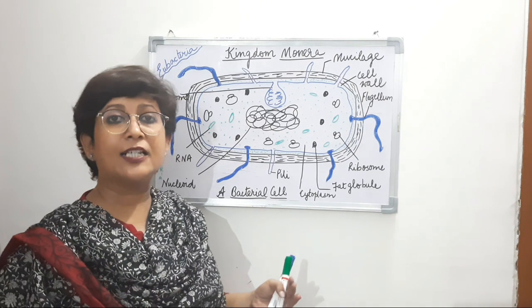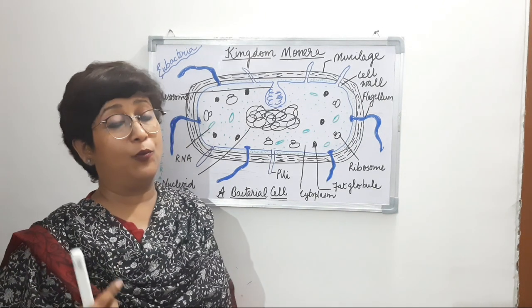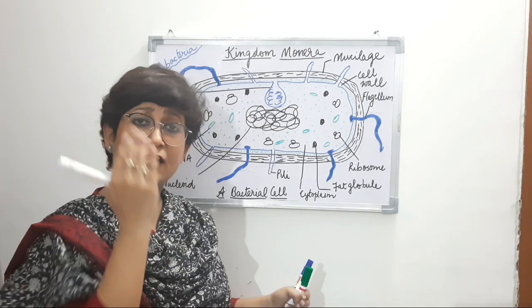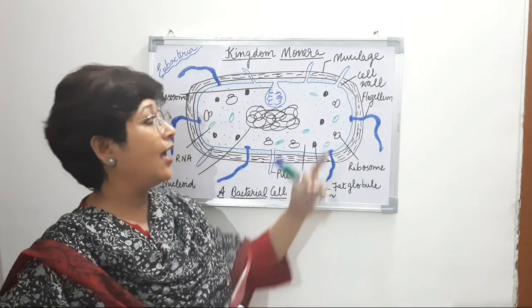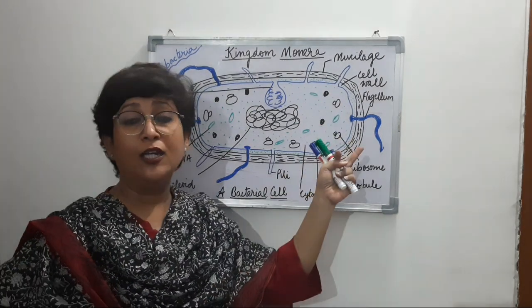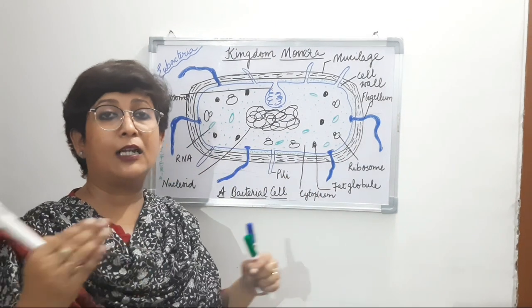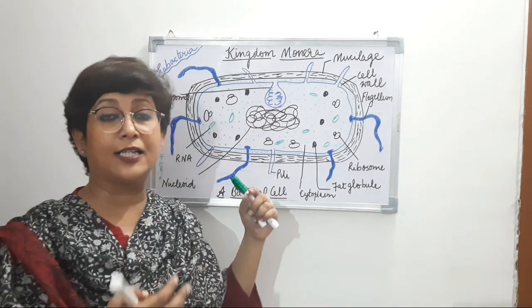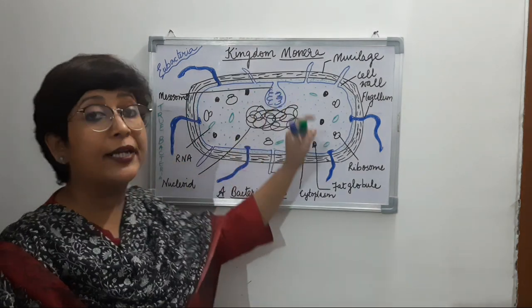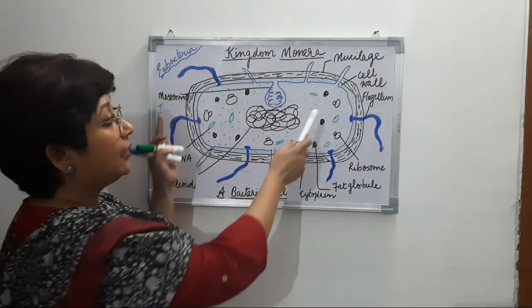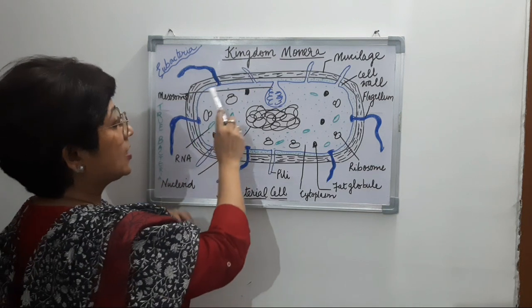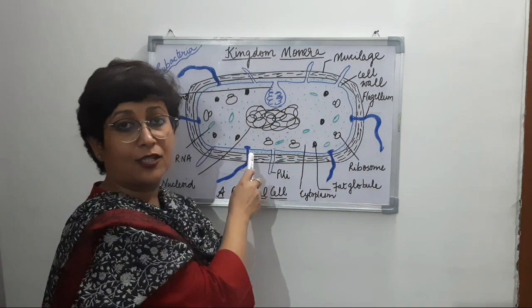Cell membrane is a selectively permeable membrane, as we've talked about in previous classes, in the junior classes, and the cell wall is a freely permeable membrane, right? Freely permeable means it allows everything to enter and exit, whereas the cell membrane does not, right? So inner to the cell membrane, this is the content or the matrix, right?